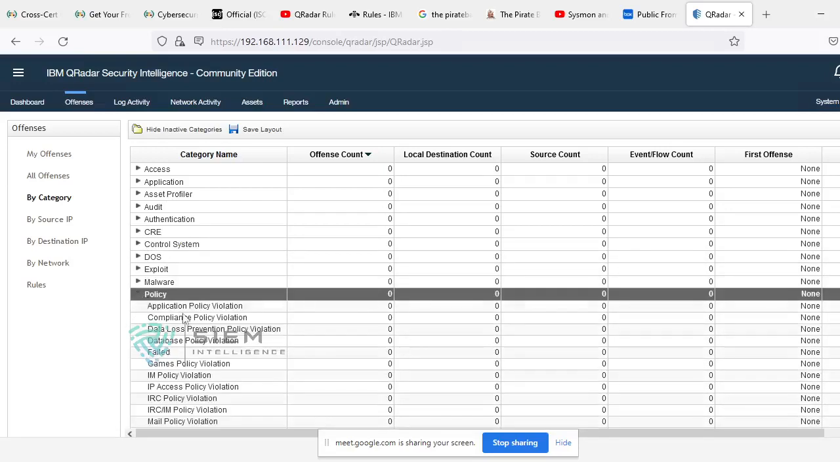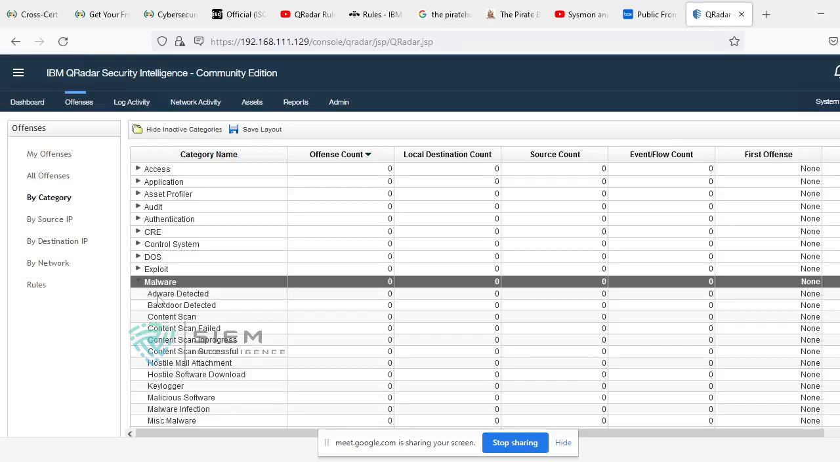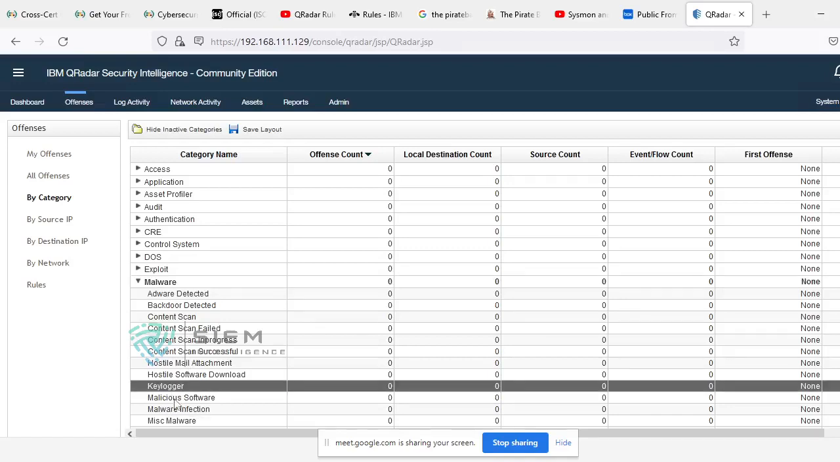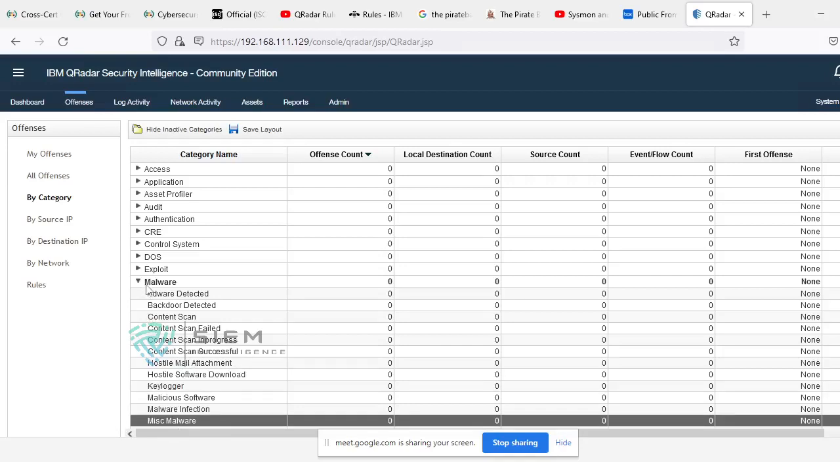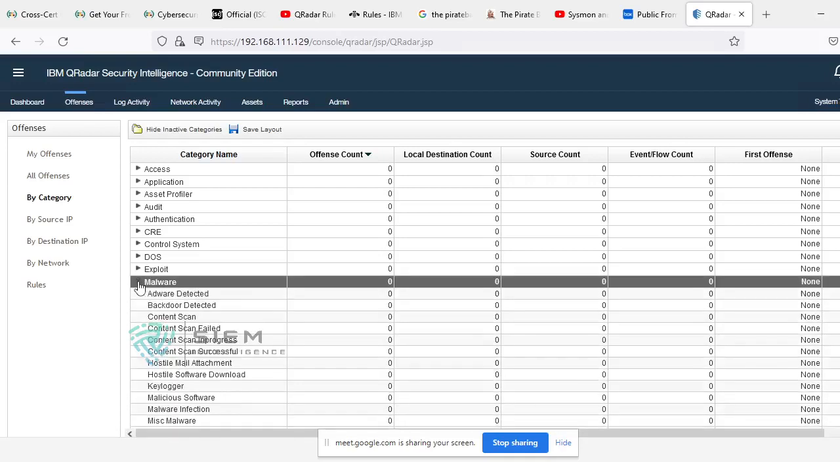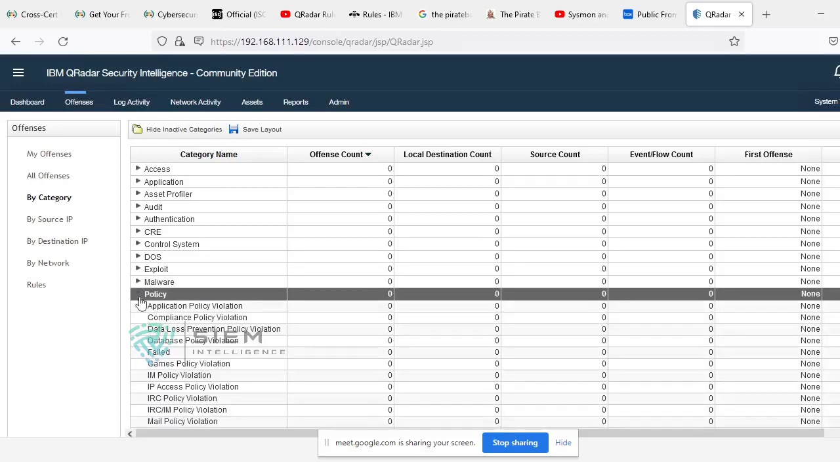If you go and see policy: application policy violation, compliance policy violation, data loss prevention, DLP policy violation, database policy violation. Like that, IRC policy violation. Then malware: adware detected, backdoor detected, content scan failed, and hostile software. Like that, there are so many. See, in malware, you can come to know malware is a bigger word. You can consider it pertaining to viruses, trojans, backdoors, and forms of hostile software. Over here you can see keylogger, malicious software, malicious infection, miscellaneous. If you don't find anything, it comes under miscellaneous. So there are so many categories, and any offense may automatically come under one of them.